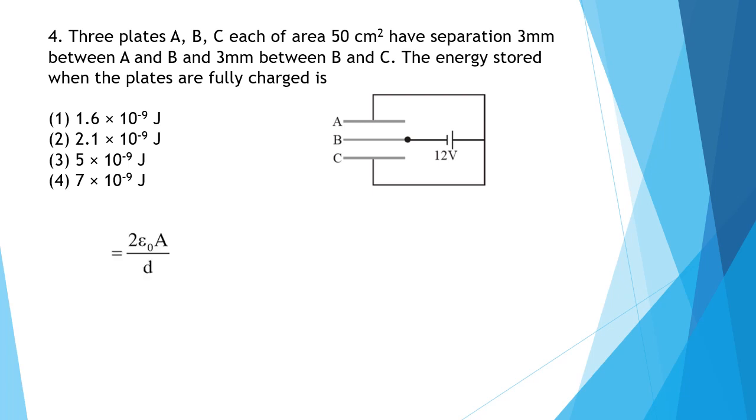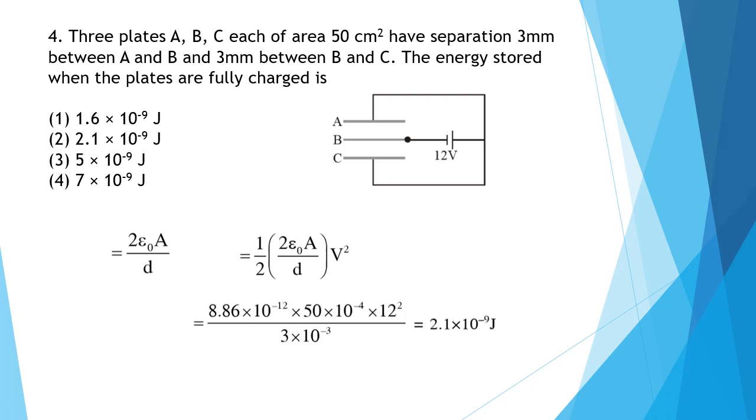So if capacitance of one is epsilon naught A by D, then when we add 2, it will become 2 epsilon naught A by D. Now you know that energy is equal to half CV square. So you substitute the value of C, and you will get half into 2 epsilon naught A by D into V square. When you substitute the values for each one, you get 2.1 into 10 to the power minus 9 joules. So the correct answer will be option 2.